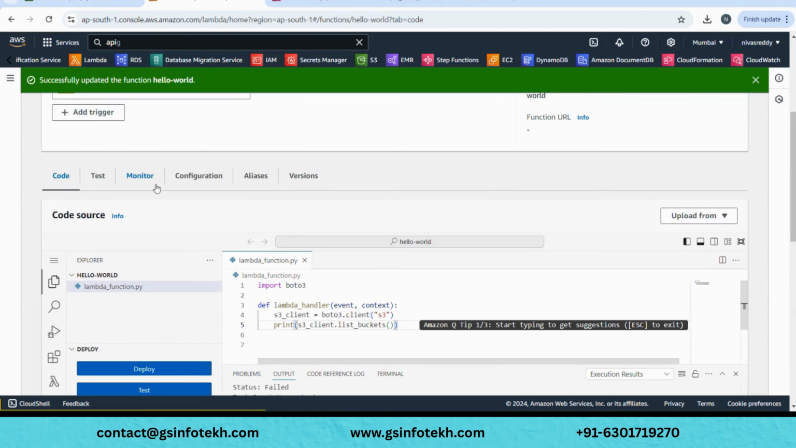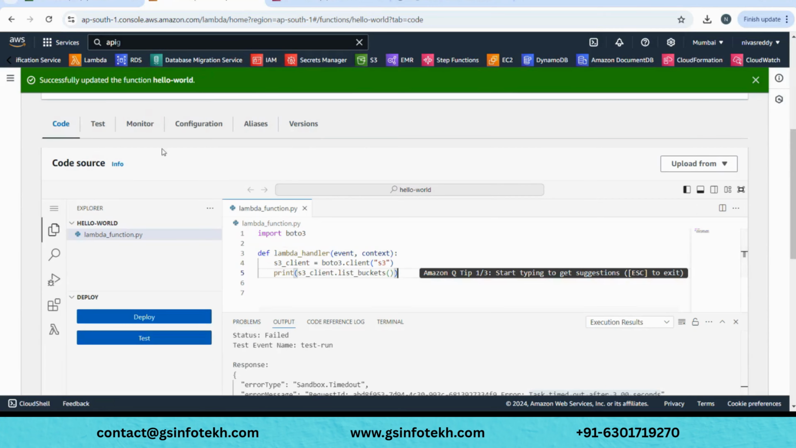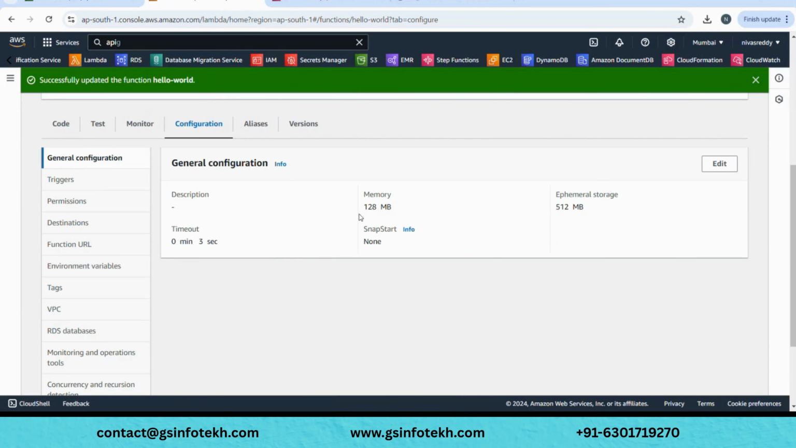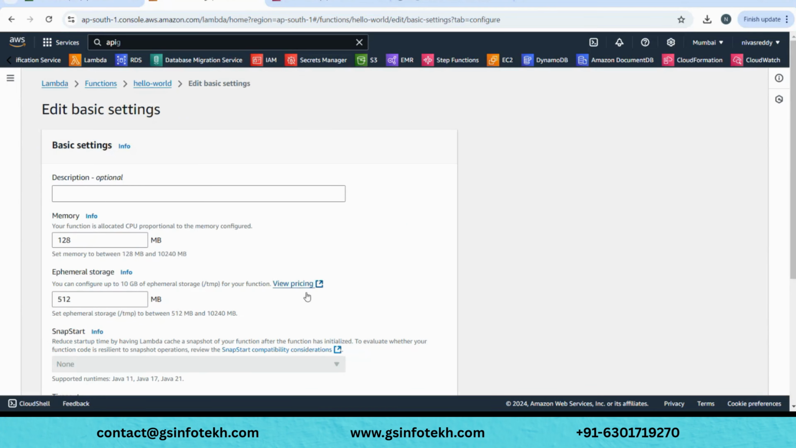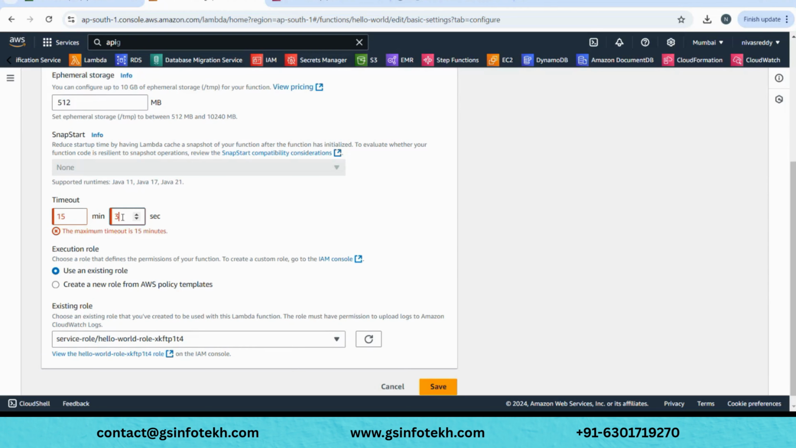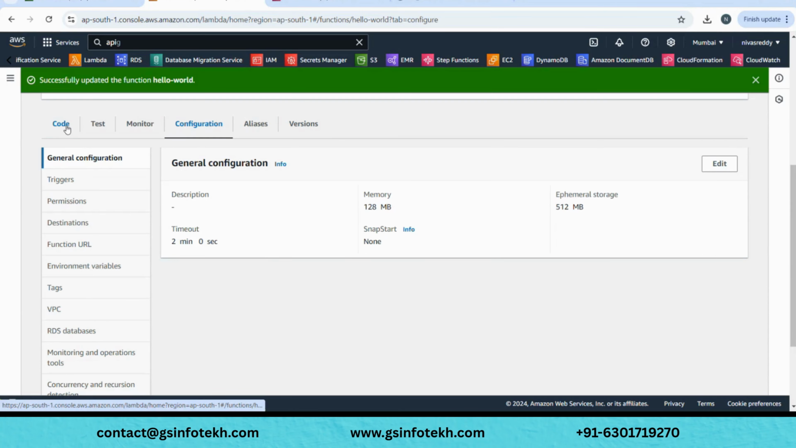By default they will give only 3 seconds when you create a new Lambda function. So under configuration, you see general configuration, and currently the timeout is set to 3 seconds. We can edit it and increase the timeout, maybe 1 minute, up to 15 minutes you can give it. It says 15 minutes is the max. So for the time being, let's give it 2 minutes, 2 minutes 0 seconds. Click on save, and now let's try running again.